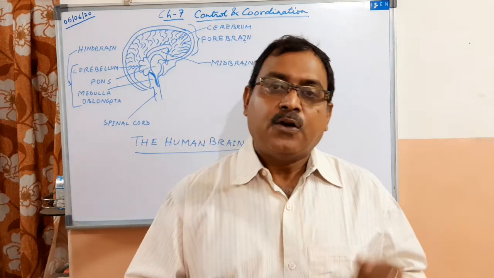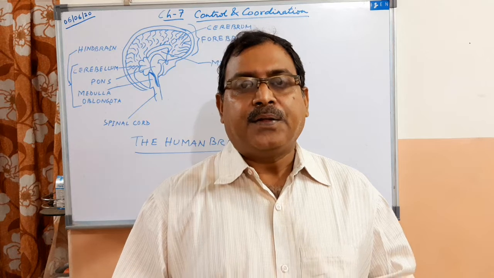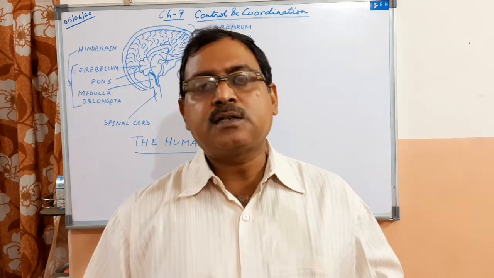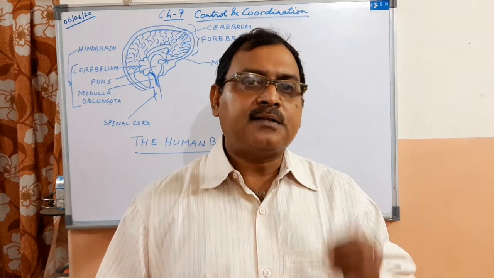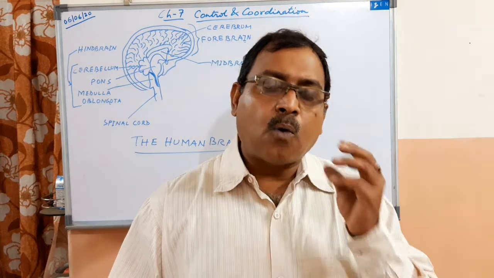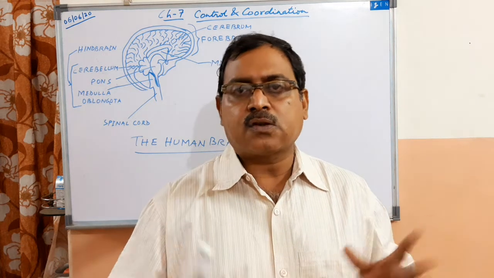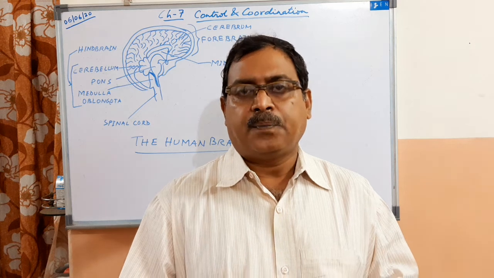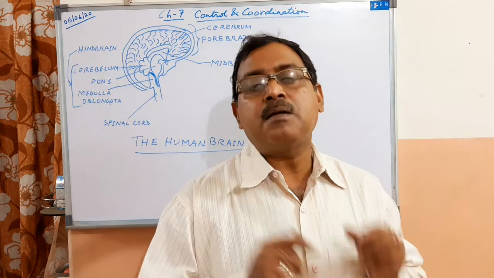Thank you. So now today we will do the human brain. This is the most important part of the whole body because it is the primary coordination center of the body. All the various organs, all the various parts of the body, they are coordinated by the brain. So it is extremely important.